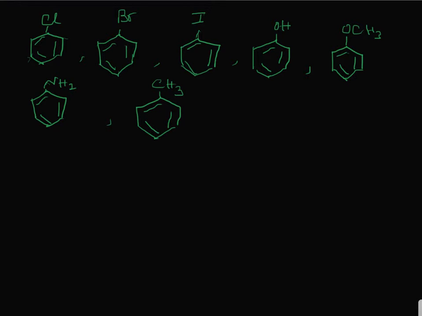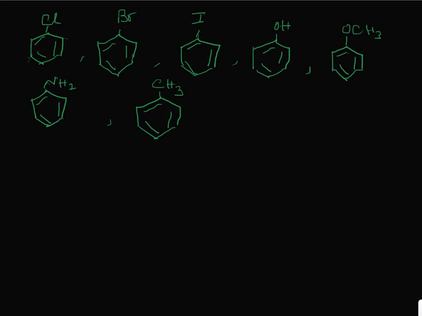I have given you on the screen all the substituents which are ortho-para directing. The substituents on the benzene molecules here are OP directing: the 3 halobenzenes, hydroxybenzene and methoxybenzene, aminobenzene and methylbenzene. In all these, the substituent that is present will direct the incoming electrophile to go to the ortho and para position. That is, you will get a mixture of the ortho and para substituted products. Now we have to find out the reason for that.